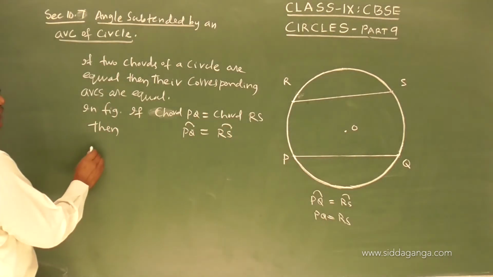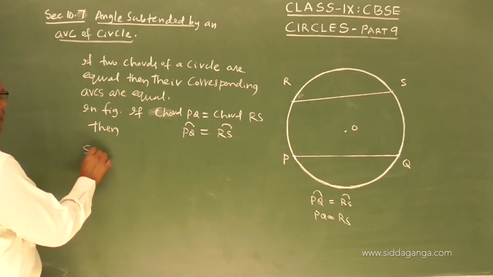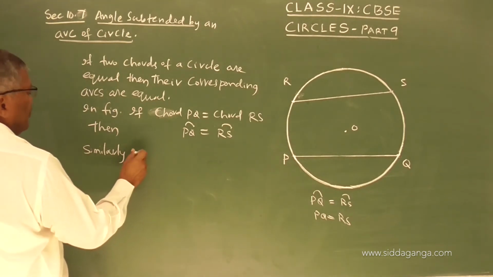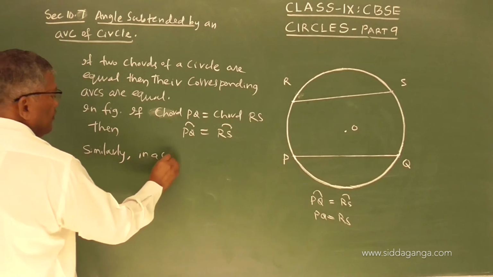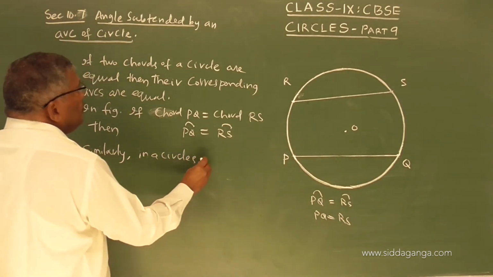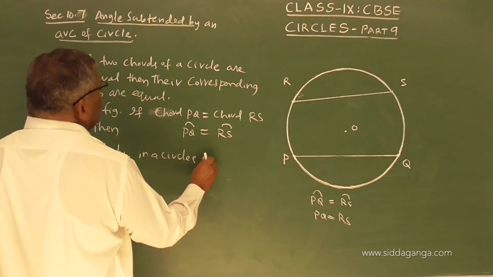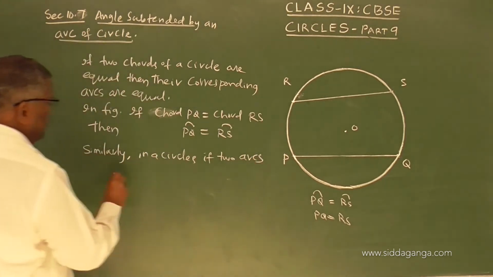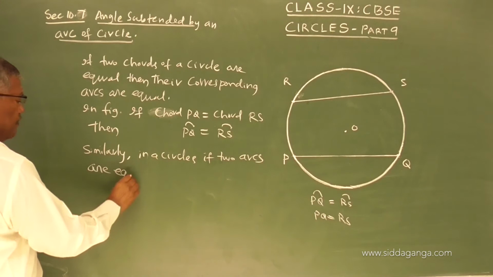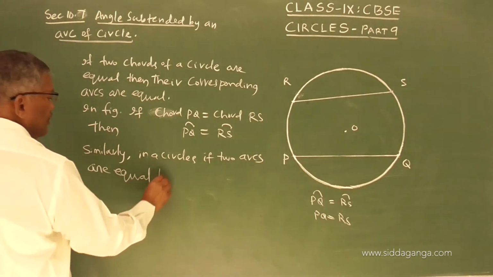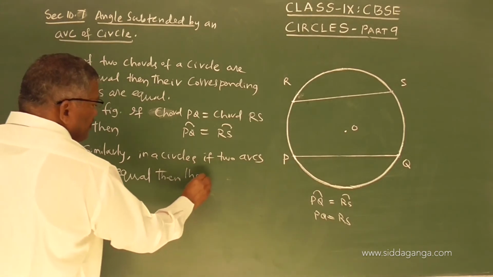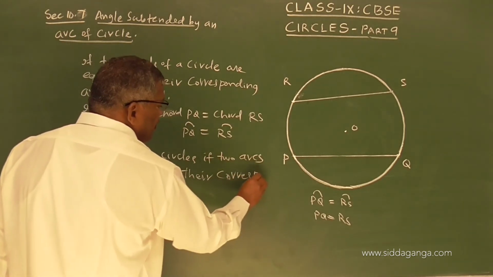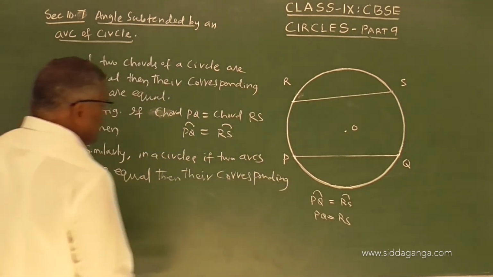So similarly, in a circle, if two arcs are equal, then their corresponding chords are equal.